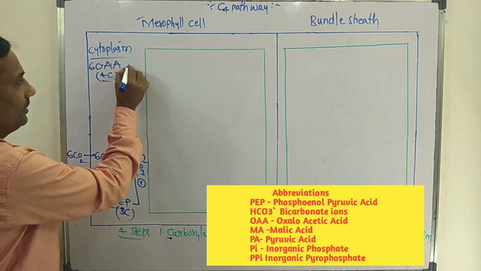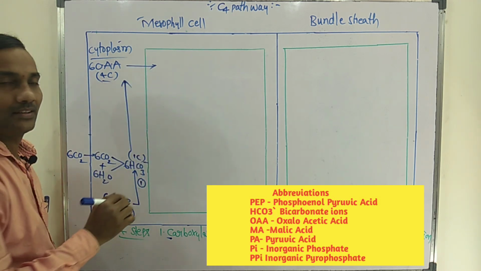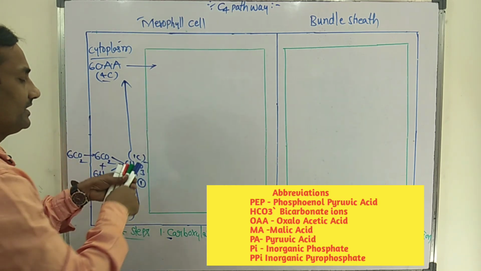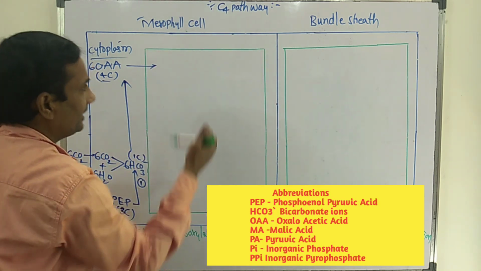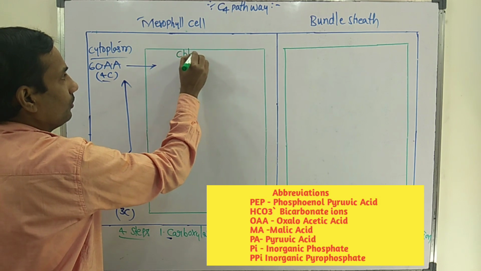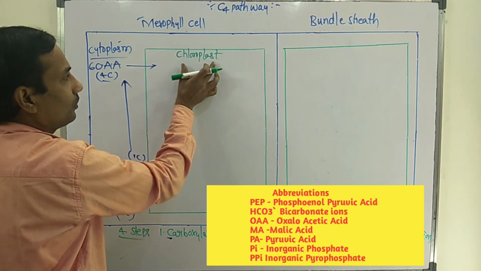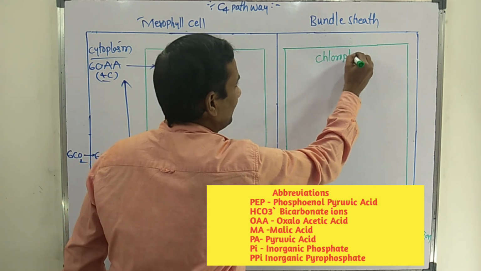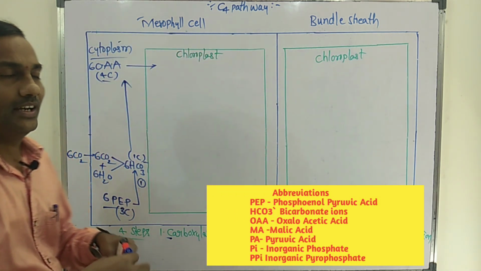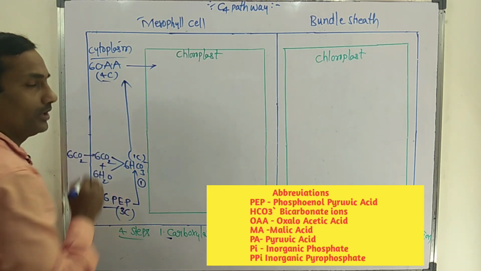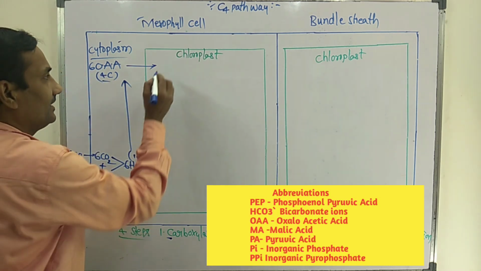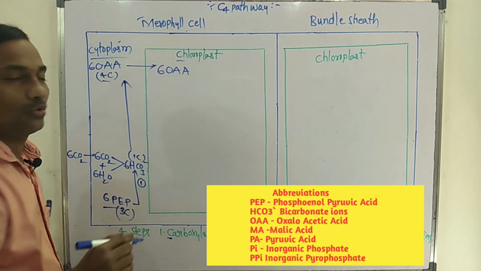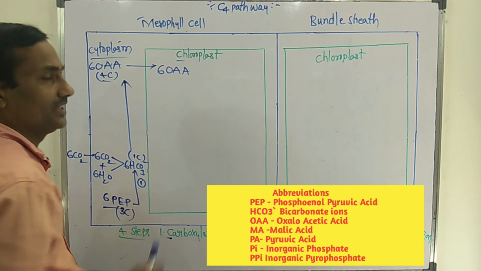The 6 molecules of OAA enter into chloroplast of mesophyll cell. Whatever the structure is here, this is a chloroplast of mesophyll cell, and this is a chloroplast of bundle sheath cell. The 6 OAA, the oxaloacetic acid, enters into chloroplast of mesophyll cell.